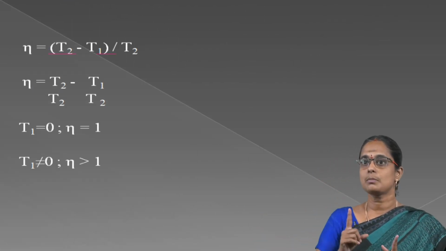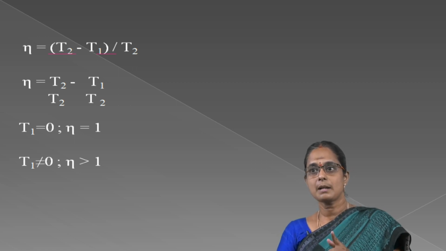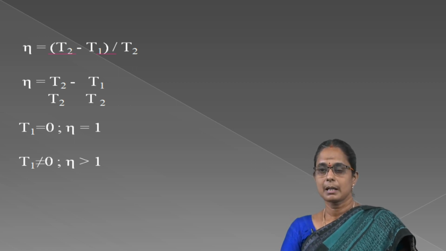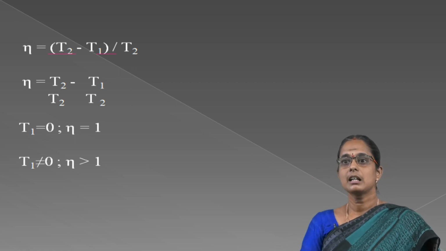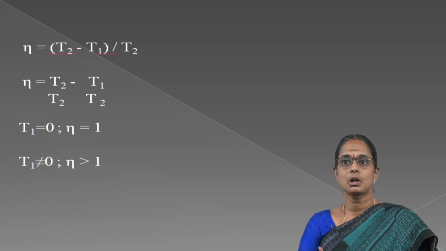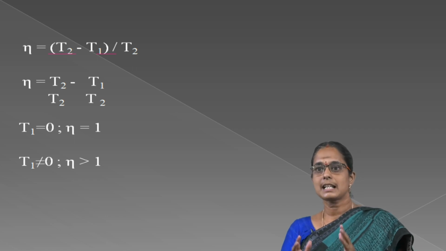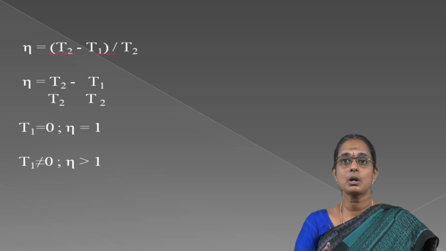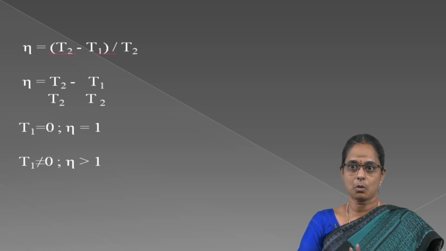Eta is equal to T2 minus T1 divided by T2. You can simplify the equation, eta is equal to 1 minus T1 by T2. That is always less than 1, because T1 is not equal to 0. If you take T1 is equal to 0, then eta is equal to T2 by T2, which is 1. That means if we use the sink in the Carnot cycle at absolute zero temperature, then efficiency will be 1. But 0 Kelvin is unattainable. So, eta will always be less than 1.